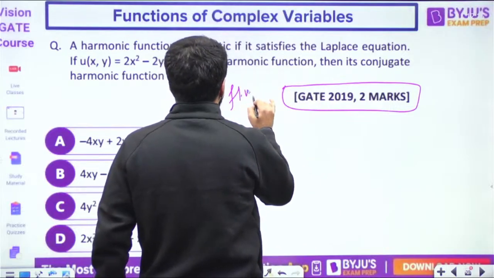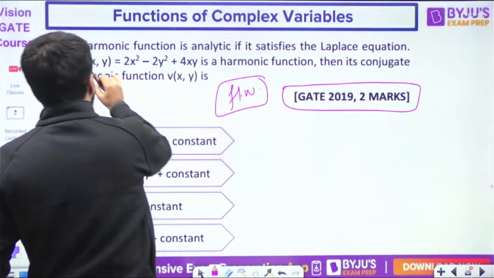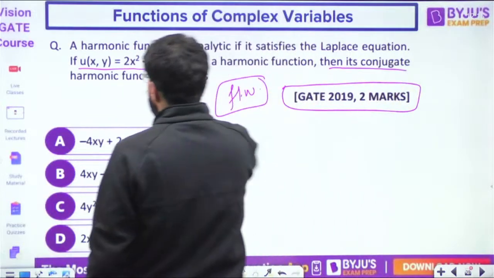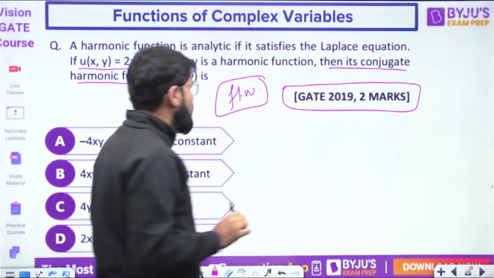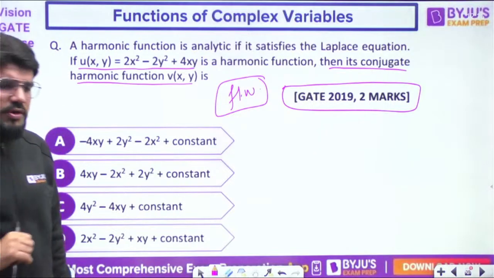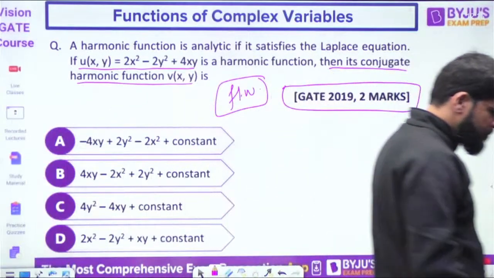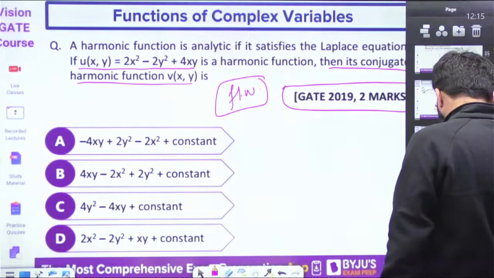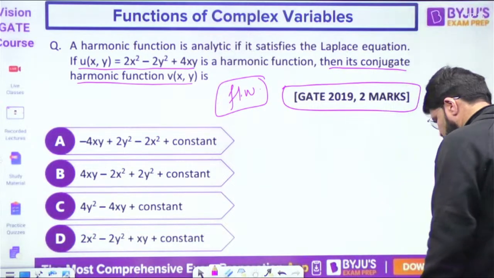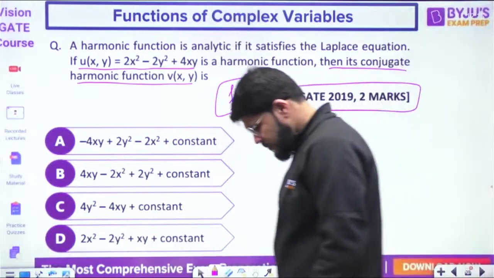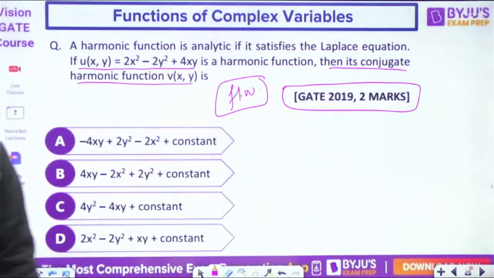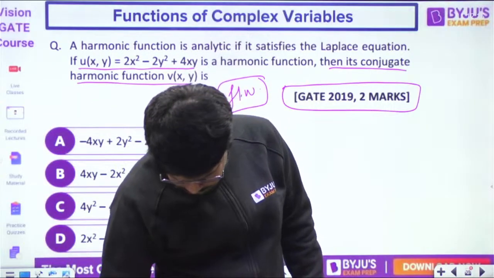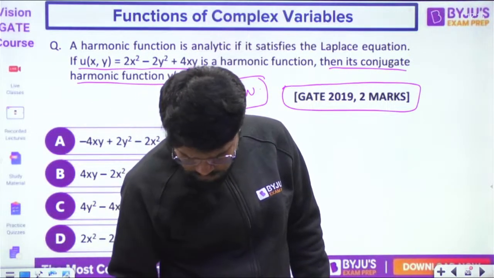On a similar concept is a homework for you. Given a very similar question, find the conjugate harmonic function v. Given u, find the conjugate harmonic function that is known as v. So I hope you will do it as homework.